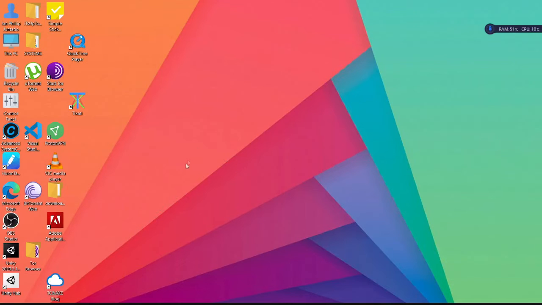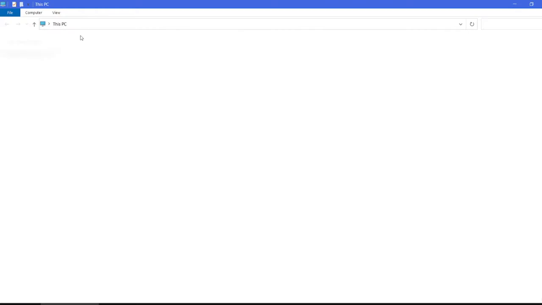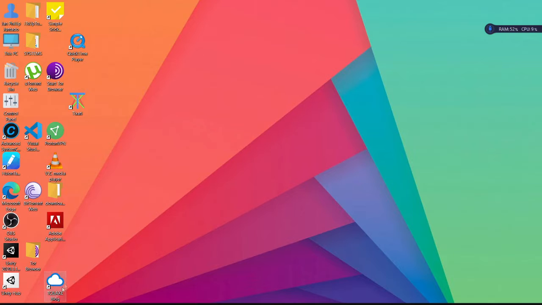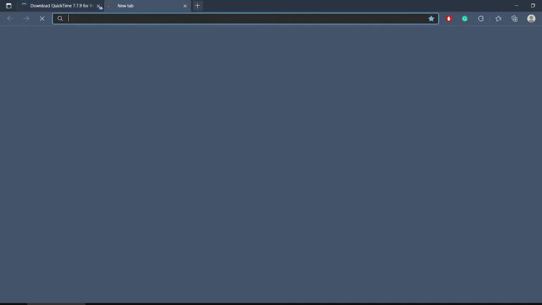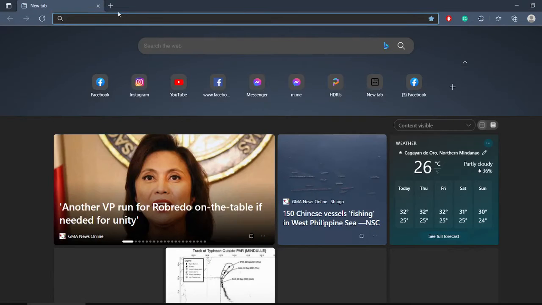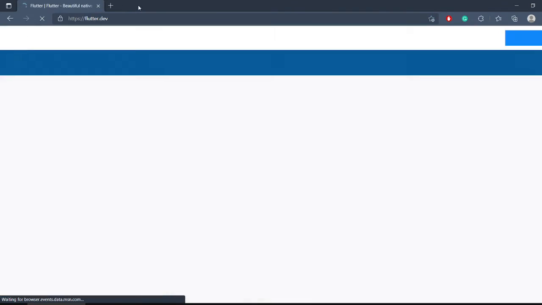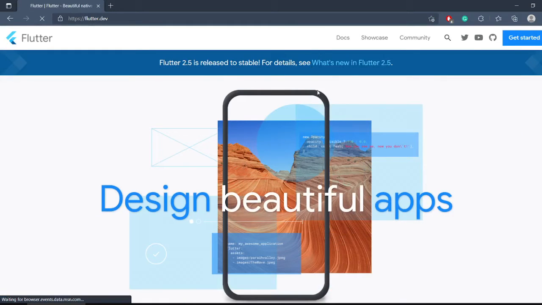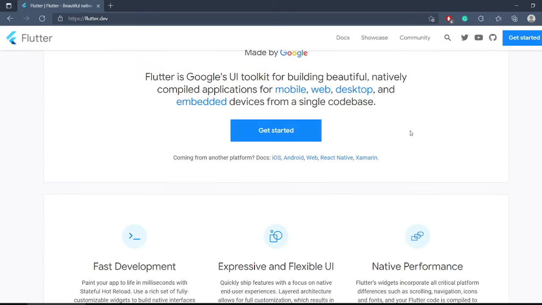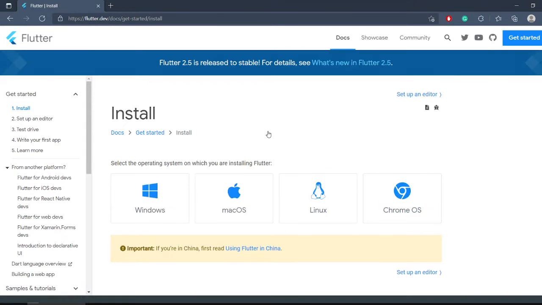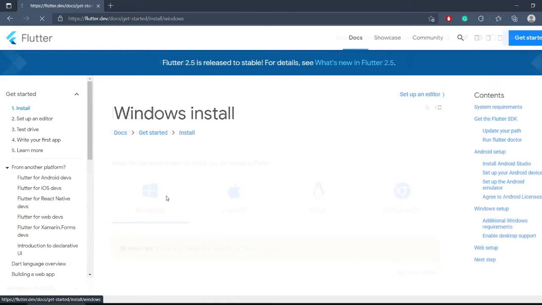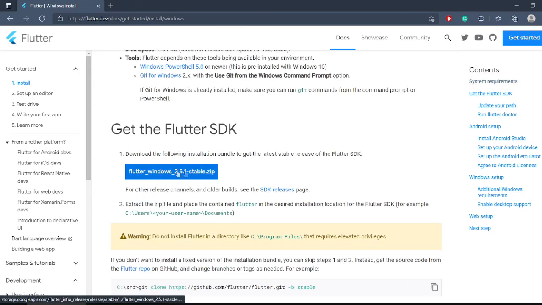So good evening everyone. I will now show you how to install the Flutter SDK into your Android Studio IDE. So first you wanna go ahead and open your browser, then type in flutter.dev. Alright, now you wanna click here, get started, and then choose Windows.